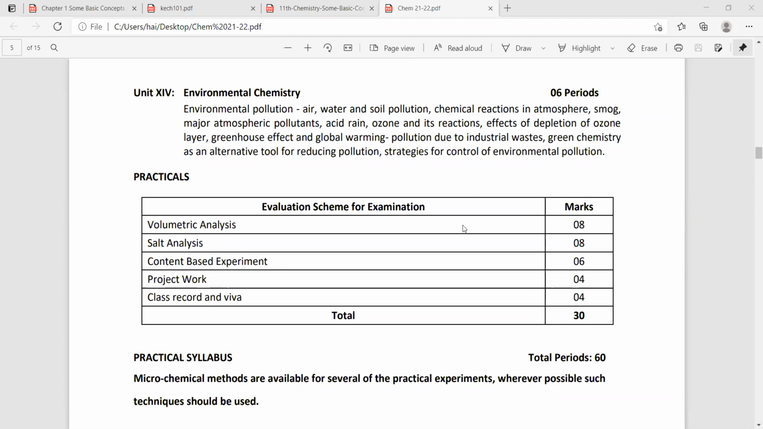And we even have volumetric analysis. Volumetric analysis is nothing but identifying the concentration of an unknown solution. They will provide 2 solutions, one is an acid and the next one is a base. You know acids and bases, you studied in class 10th, second chapter, Acids, Bases and Salts. With the help of indicators, you can identify which is the acid and which is the base.